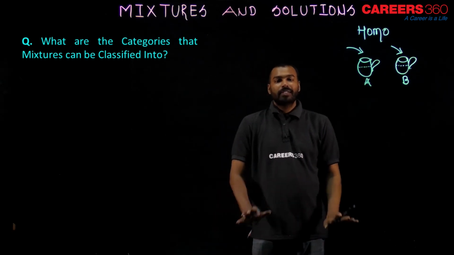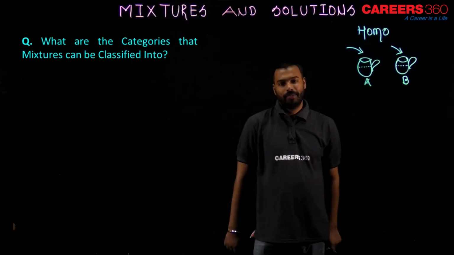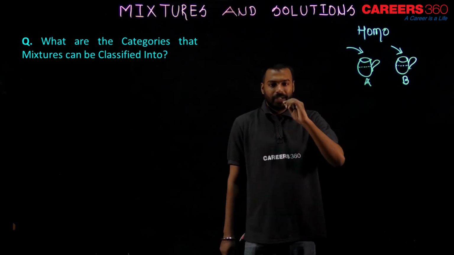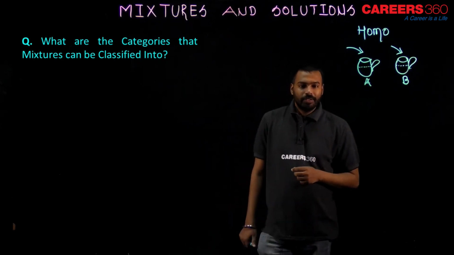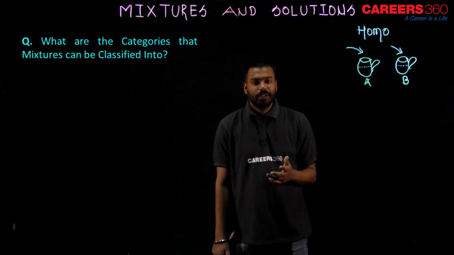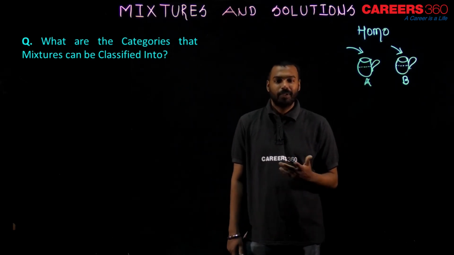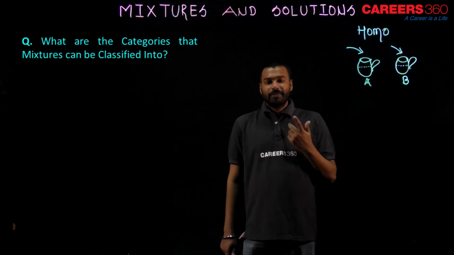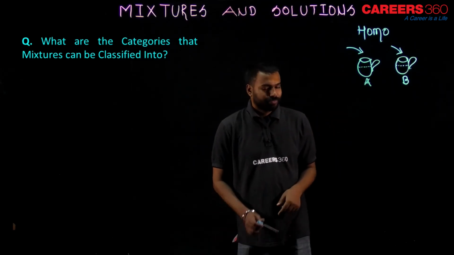All the sugar successfully dissolved in the water. Then I started sipping that. Then I found it is sweet in taste. You already know this, it will be sweet only. Let me tell you the important part here.